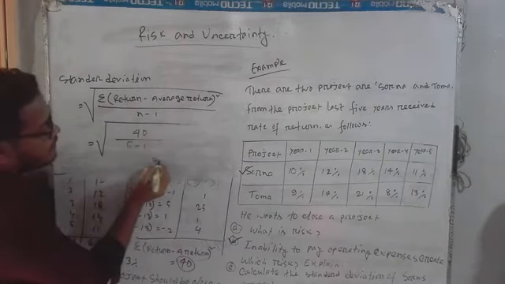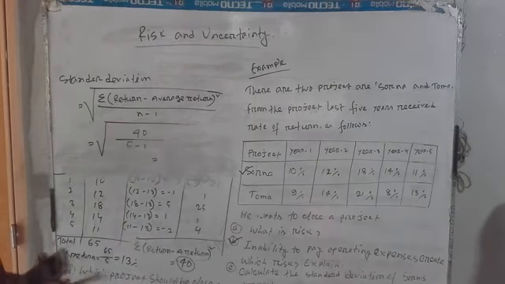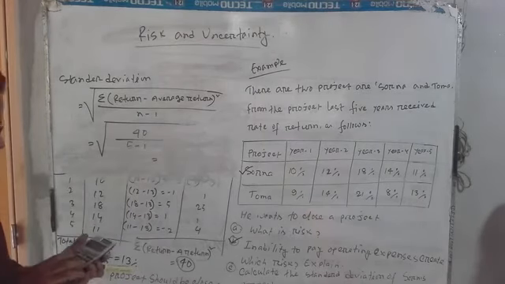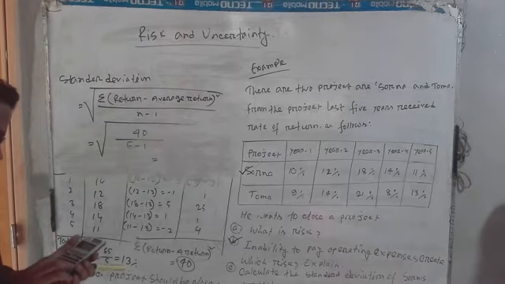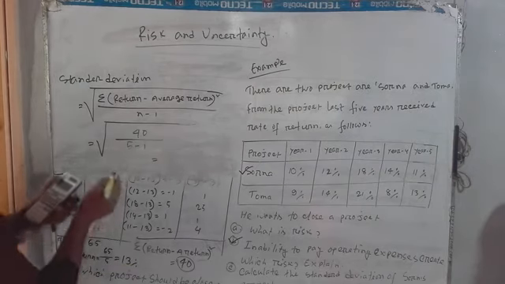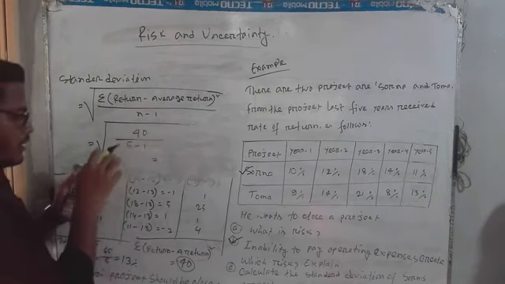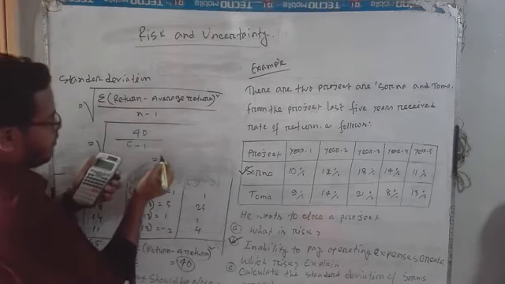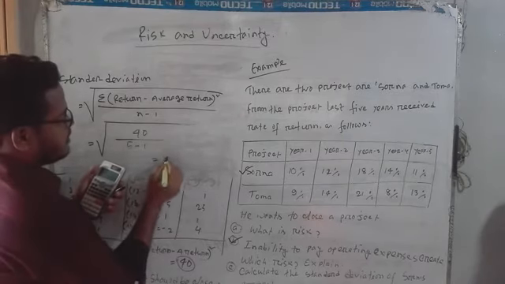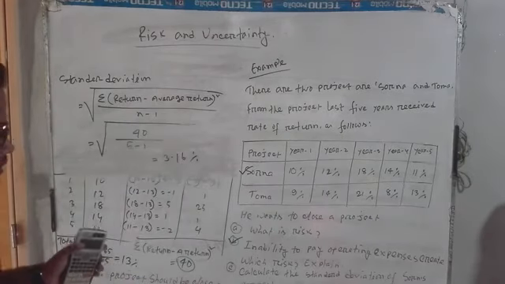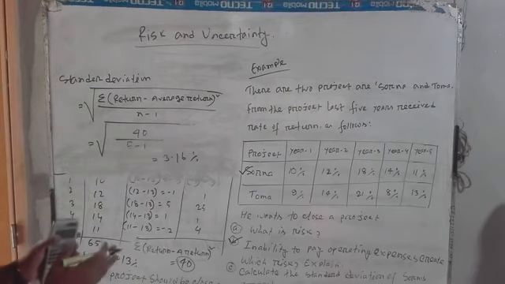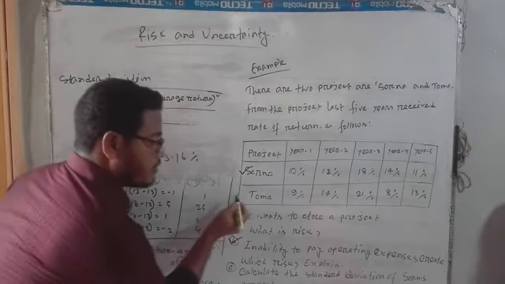Then I can easily find the standard deviation. So the standard deviation is the root of 40 divided by 4, which is root of 10. By applying the calculator, I get the standard deviation equal to 3.16%. So dear student, in this way you can easily find the standard deviation of Shornus.